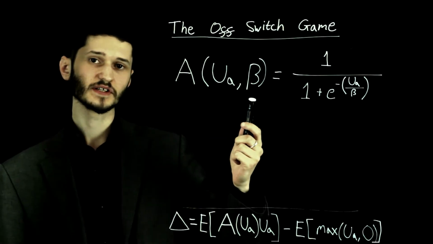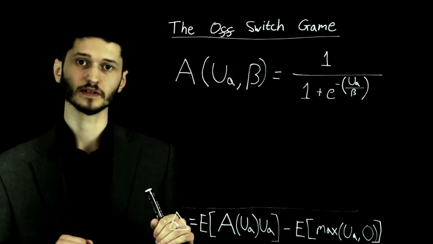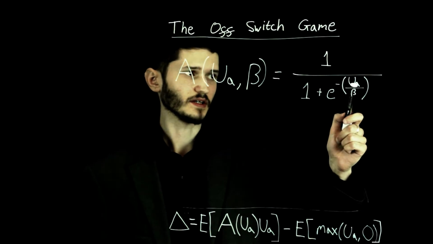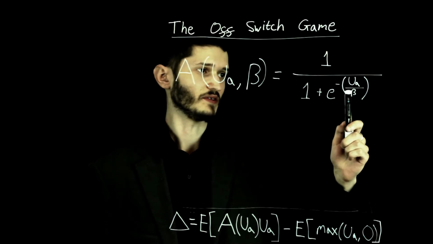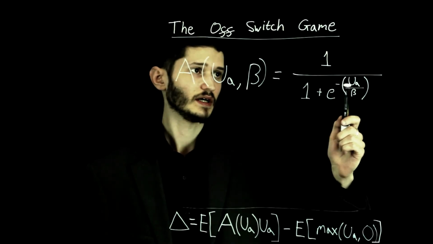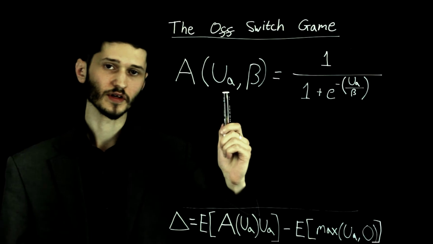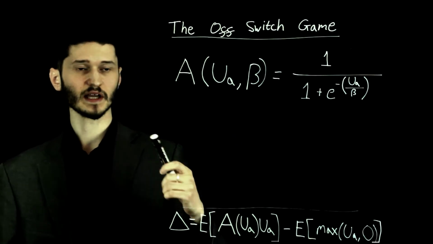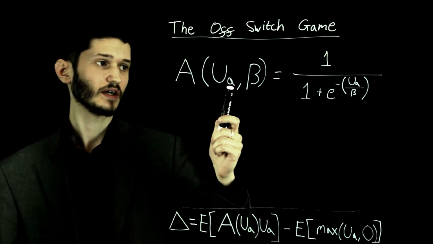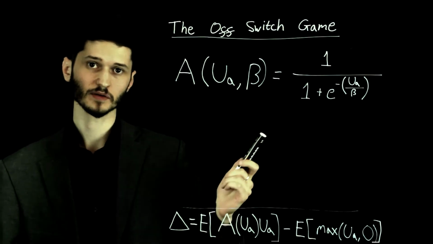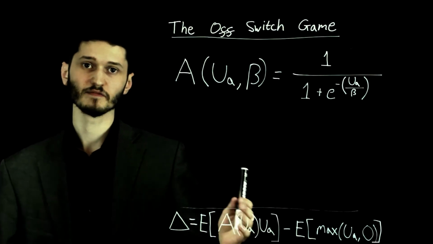On the other hand, suppose that beta is very large. Suppose beta is infinity, a perfectly irrational supervisor. In that case, it doesn't matter if the utility of A is positive or negative. This term becomes 0 because you're dividing by infinity. E to the 0 is 1, so this becomes 1 over 1 plus 1, in other words, 1/2. So with beta of infinity, with a perfectly irrational supervisor, regardless of what the utility of the action is, it will allow it with 50% probability. It's completely random. And of course, for every value of beta in between 0 and infinity, there's a variation there.